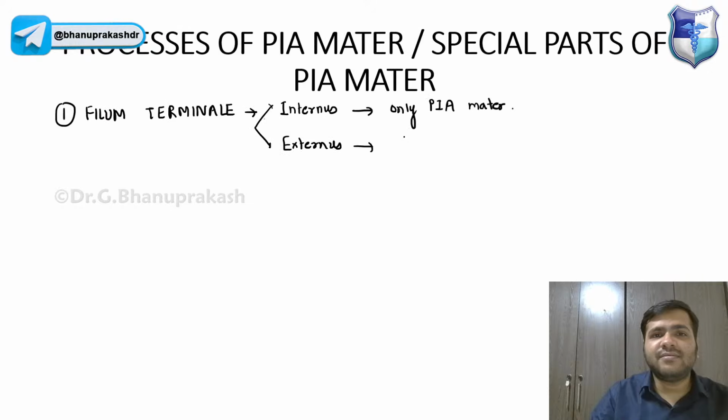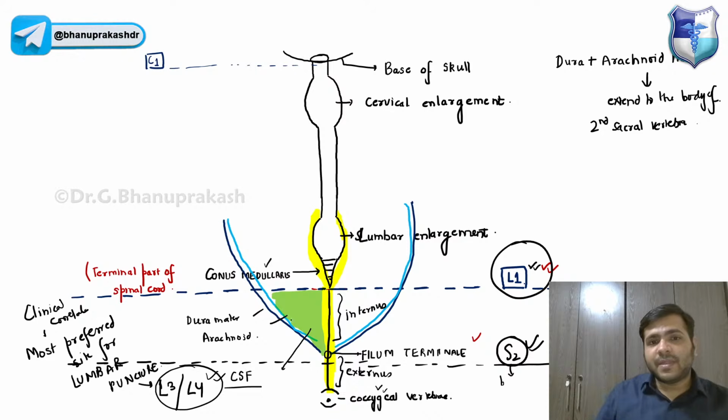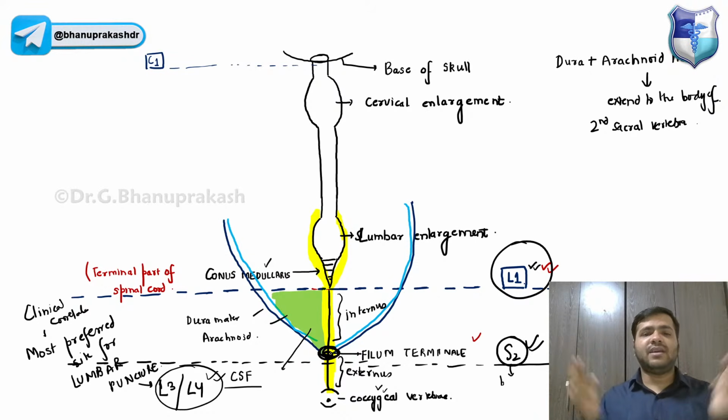Again, let us look at this picture and it will be pretty clear to you that the dura, arachnoid and this yellow part, the pia mater, are coming together in the midline, and then going to the coccygeal vertebra. So that is the externum part.